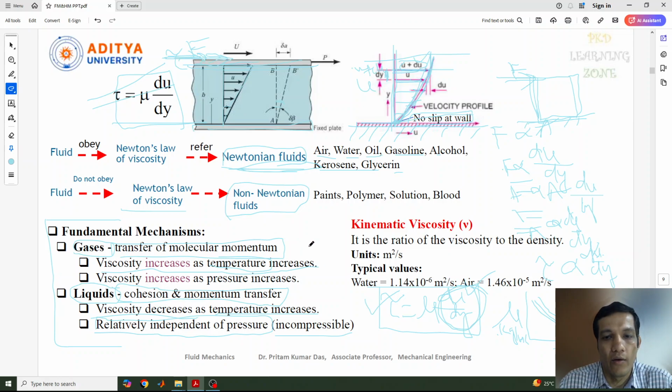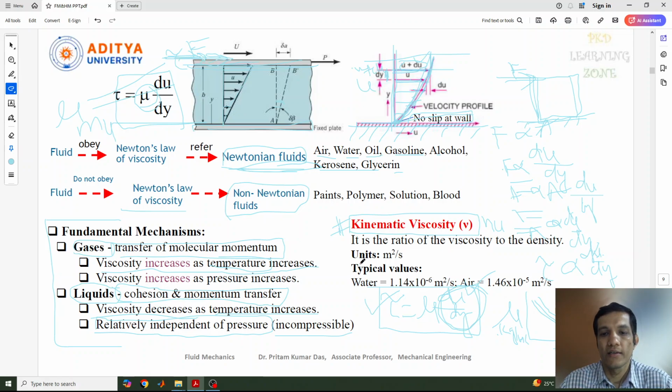And there is one more viscosity, that is kinematic viscosity. What we have discussed till now is actually called the dynamic viscosity. The dynamic viscosity is indicated by mu, and the kinematic viscosity is indicated by nu. It is the ratio of the dynamic viscosity to the density of the fluid. So the viscosity we got here, with respect to density, gives the kinematic viscosity.